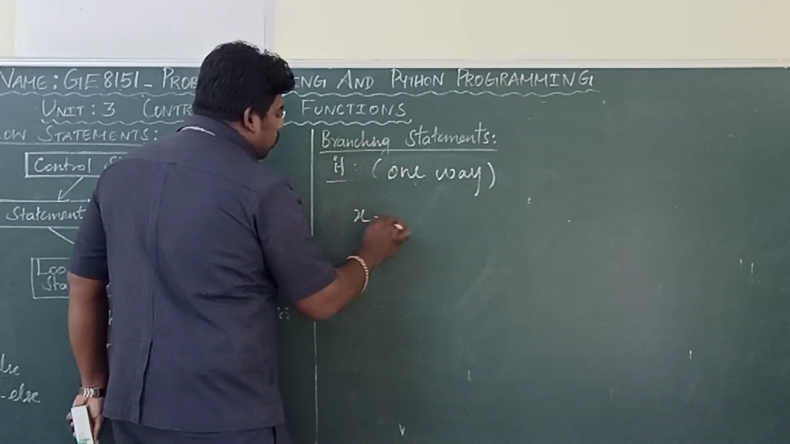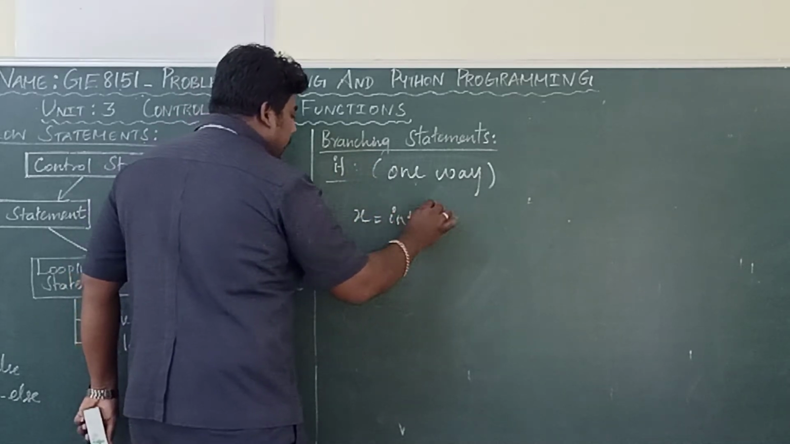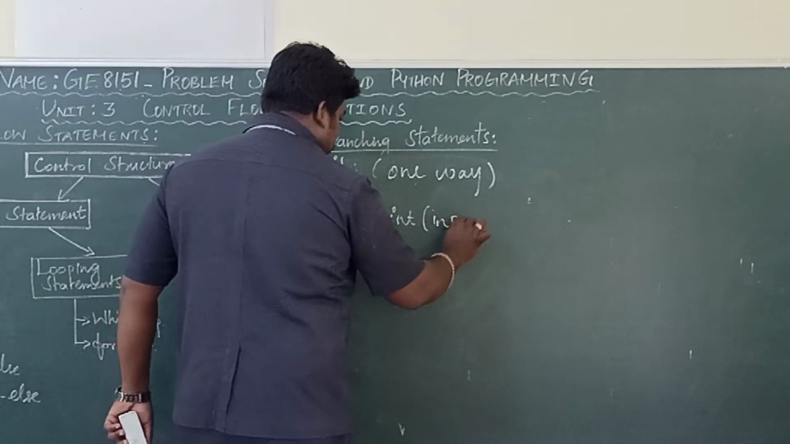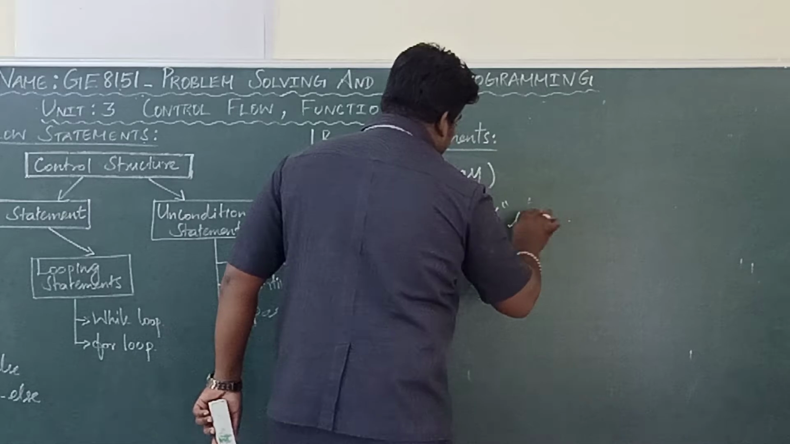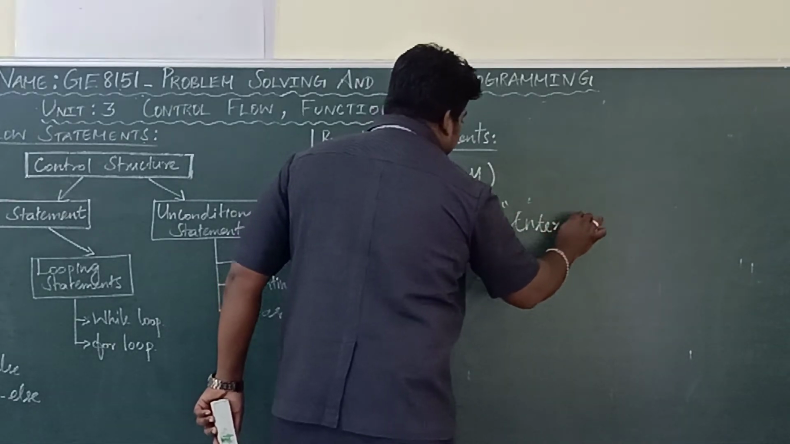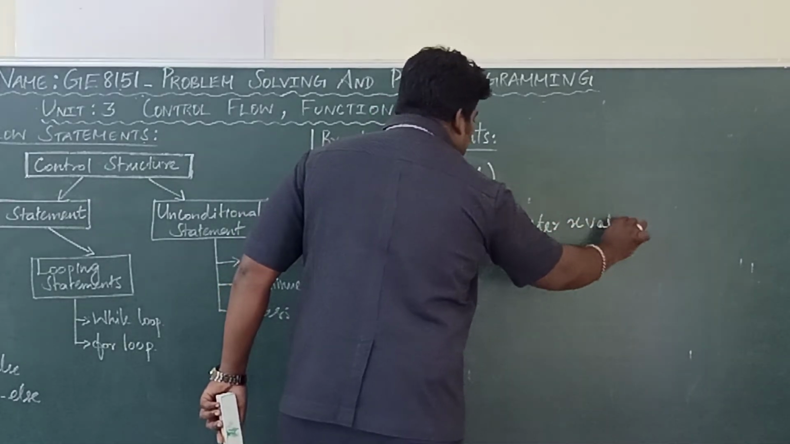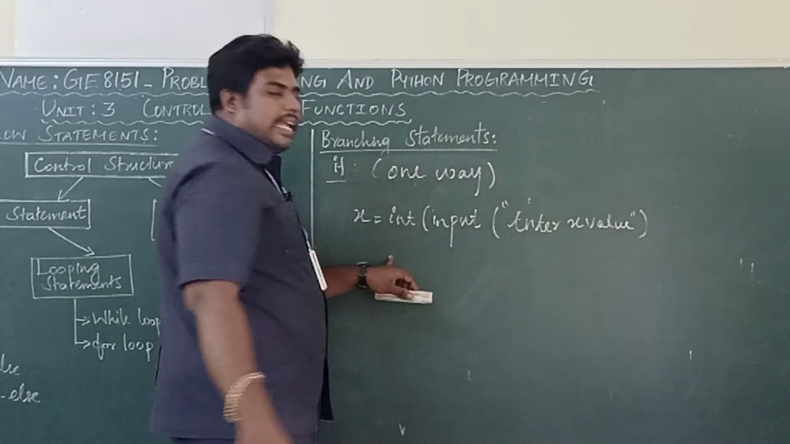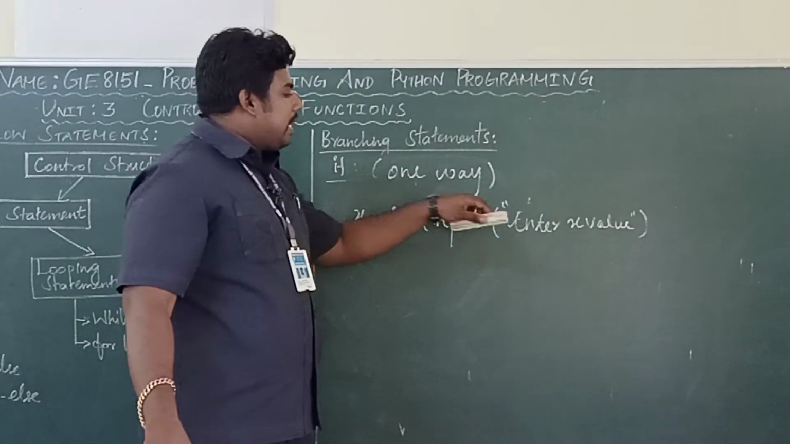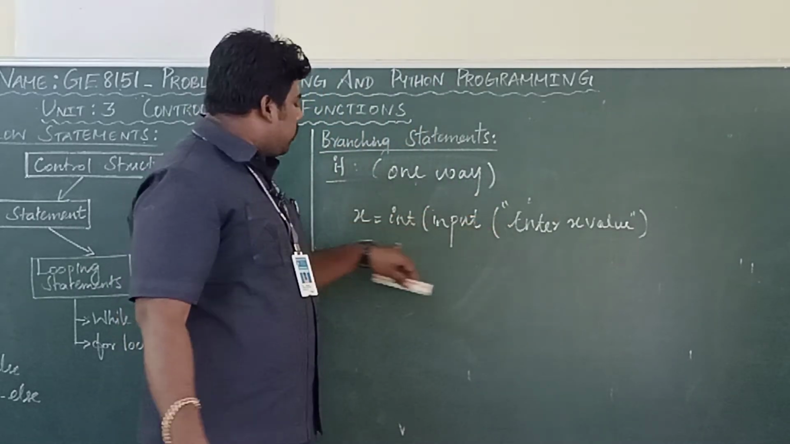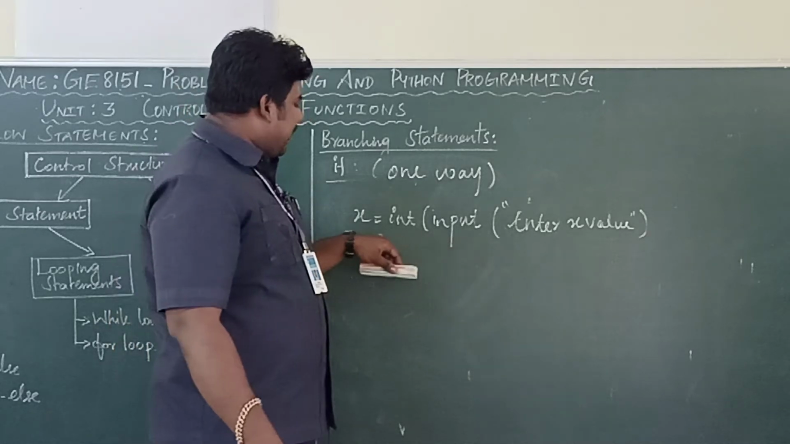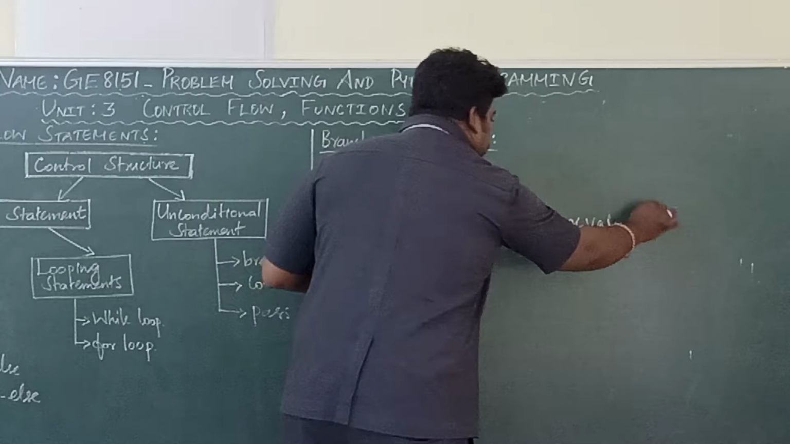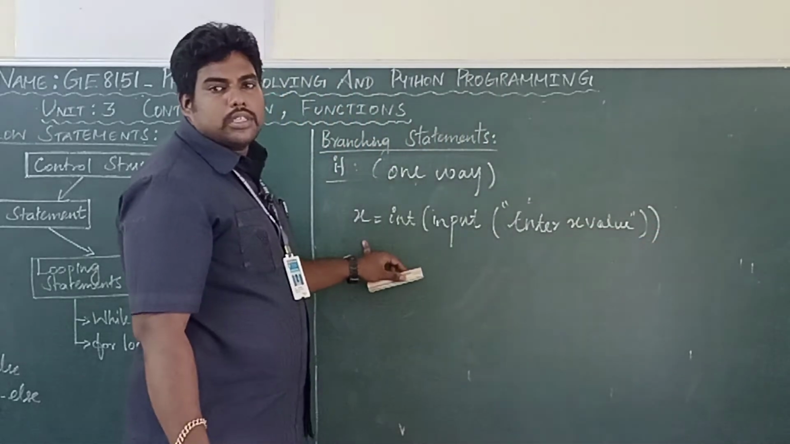First, x equal to int of input of, enter x value. Two ways we can write. At the top, print enter the value, you can use enter x value. In the input statement itself, we can give. Okay, so first, what does this line mean?